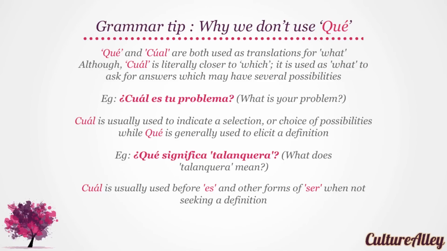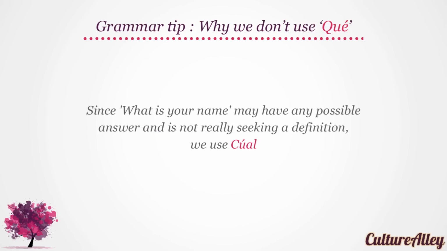¿Cuál is usually used to indicate a selection or choice of possibilities, while ¿qué is generally used to elicit a definition. For example, ¿Qué significa talanquera? Translates to what does talanquera mean? ¿Cuál is usually used before es and other forms of ser when not seeking a definition. Since what is your name may have any possible answer and is not really seeking a definition, we use cuál.